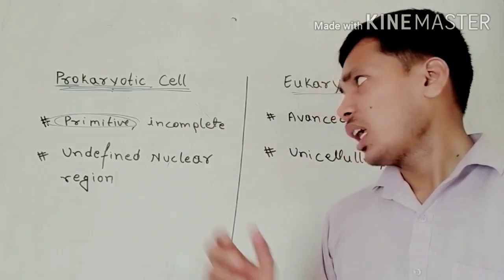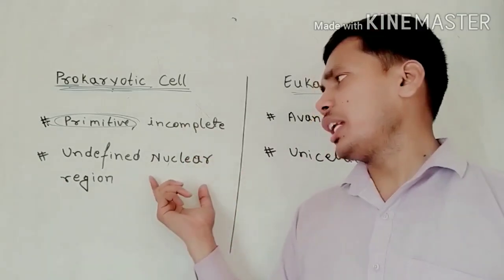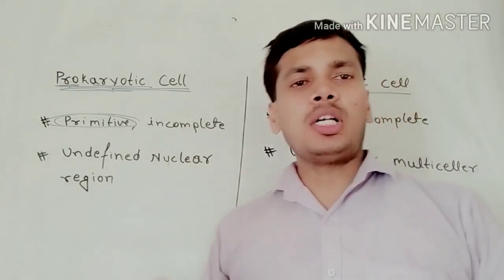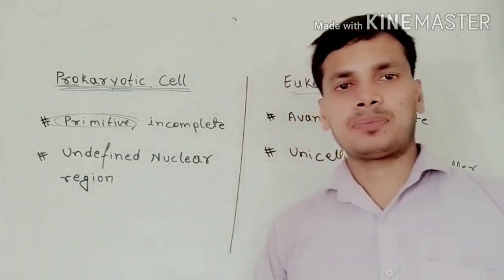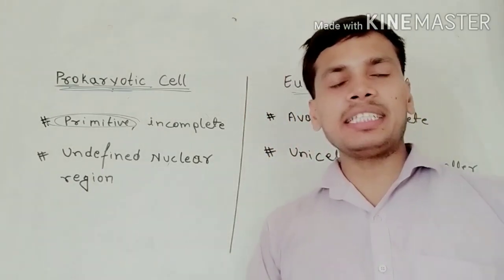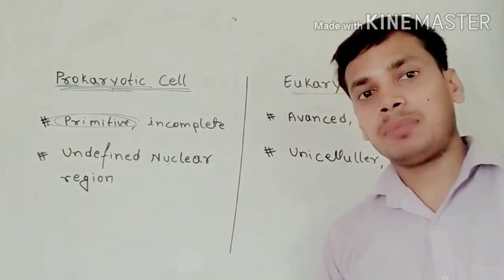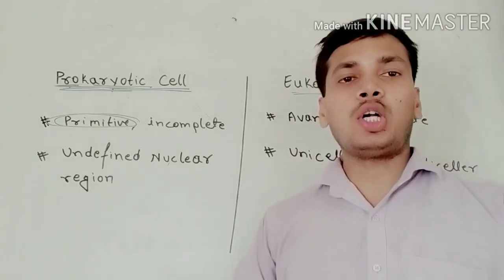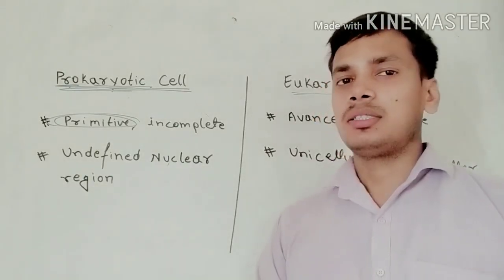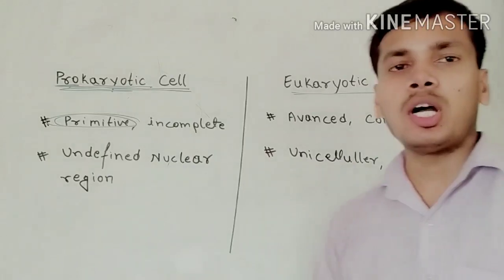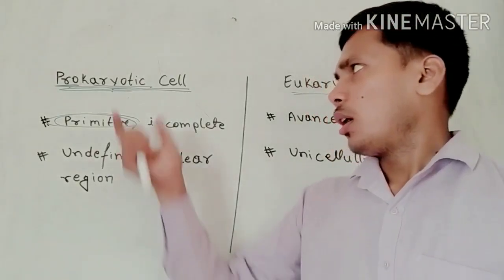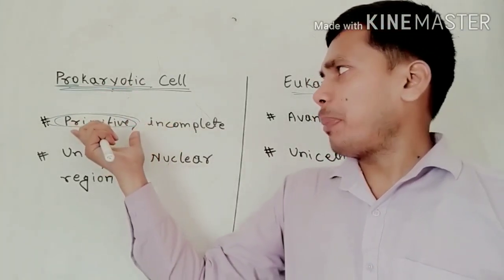For example, the nuclear region is not well defined, and it is not covered with a membrane, which is known as the nucleoid.